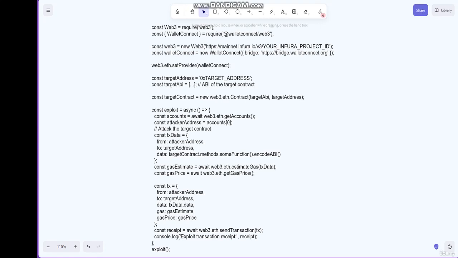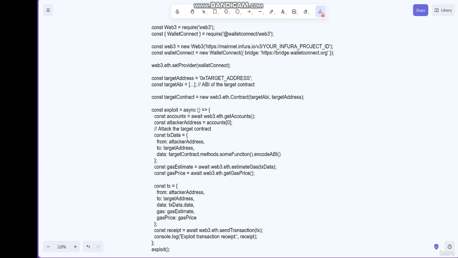In this code, as you can see, we use the WalletConnect Web3 library to connect to the Web3 wallet using WalletConnect.